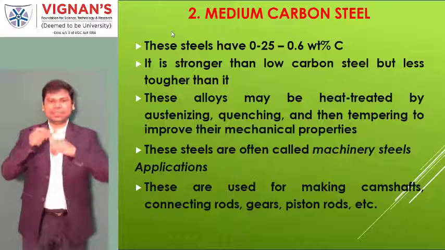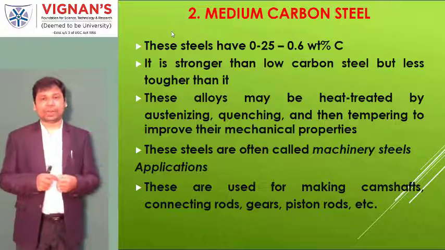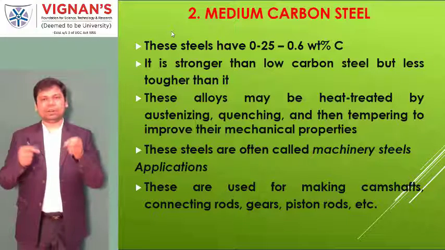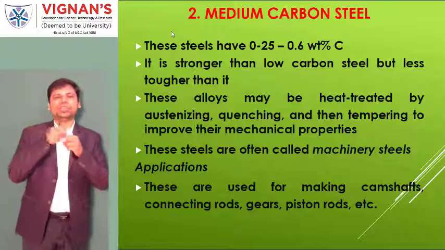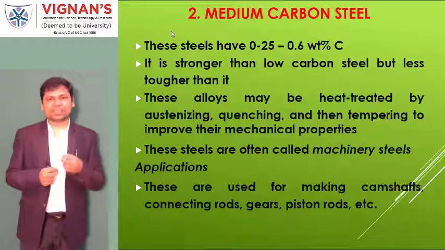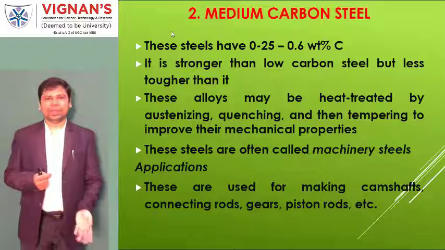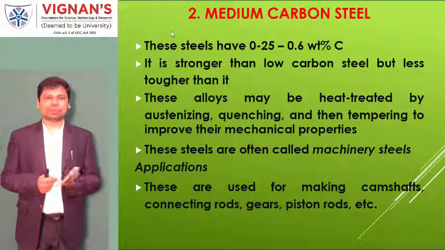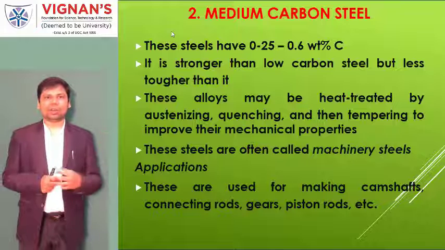Now, whenever it is mixing at the microstructural level, which is not visible to our naked eye, if you imagine, the carbon particle is positioned in interstitial locations. That's why it becomes strong whenever more carbon is added. Here also, when carbon is added from 0.25 to 0.6 percent, it becomes much stronger than the low carbon steels.